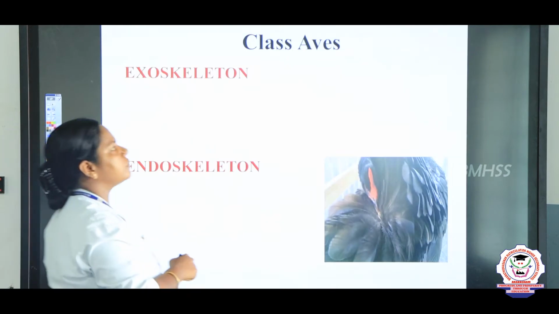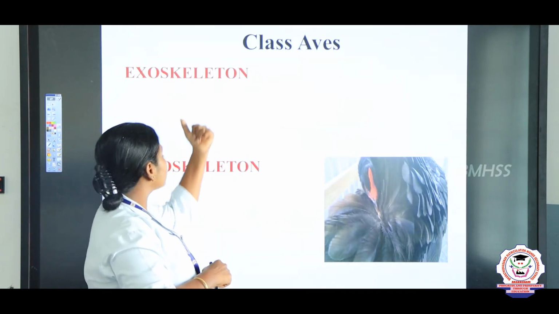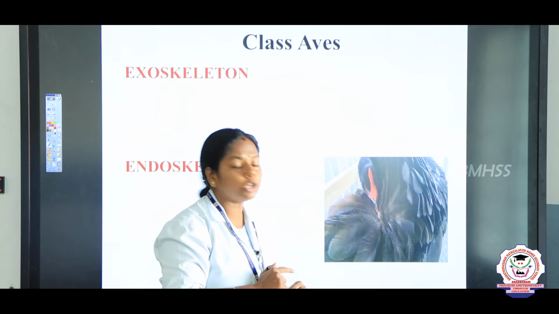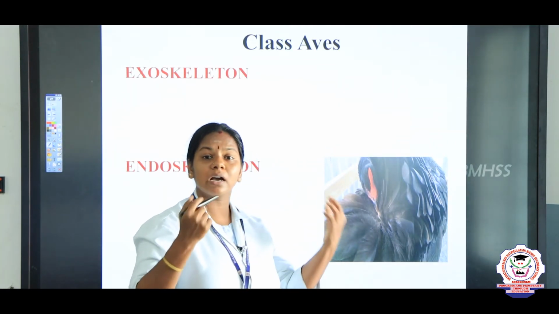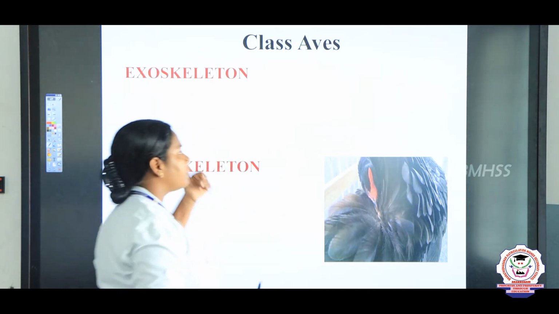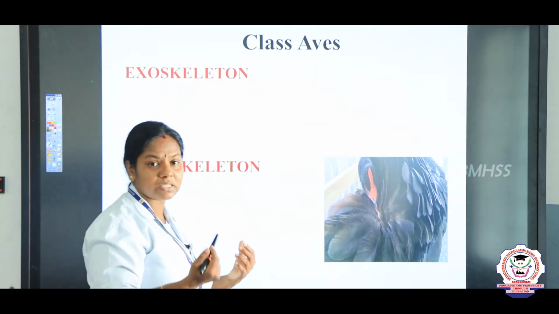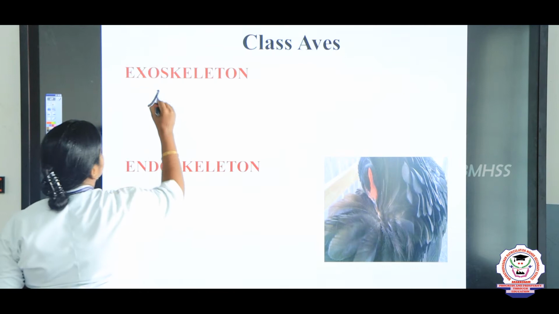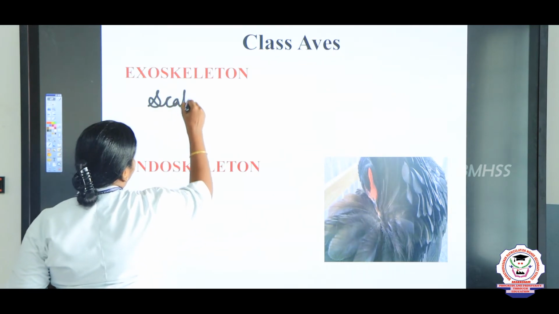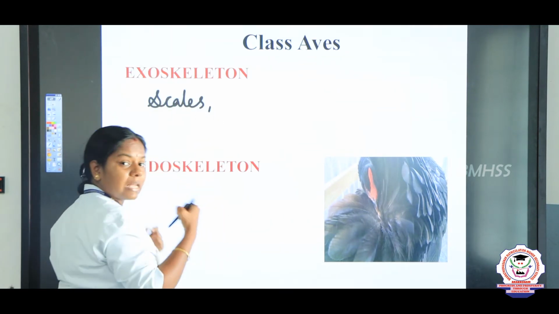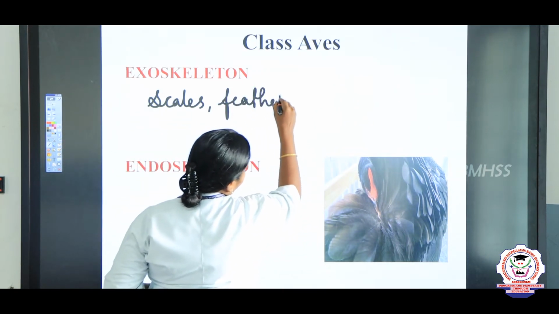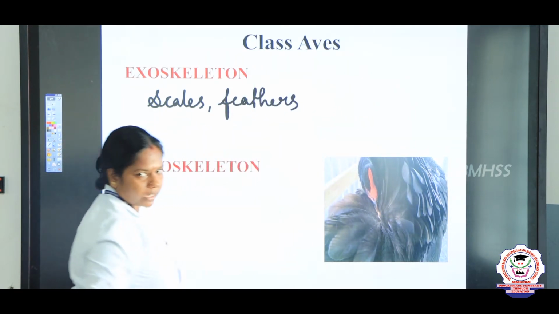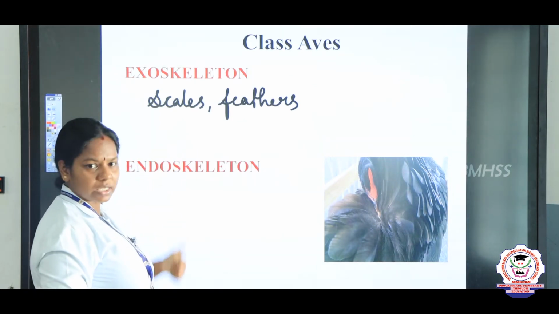Now we are going to see about the exoskeleton and the endoskeleton. What do you mean by exoskeleton? Yes, which is present outside. For example, if you see the birds, what are the coverings? You can see scales, and some possess feathers. So these are all the exoskeleton.